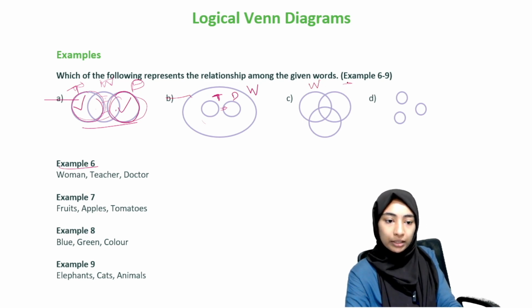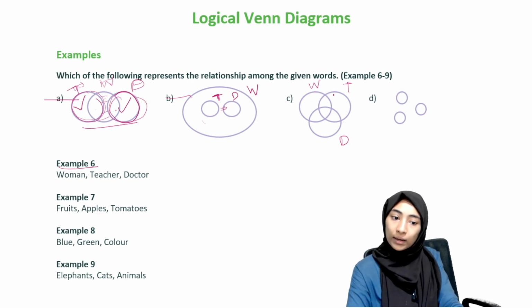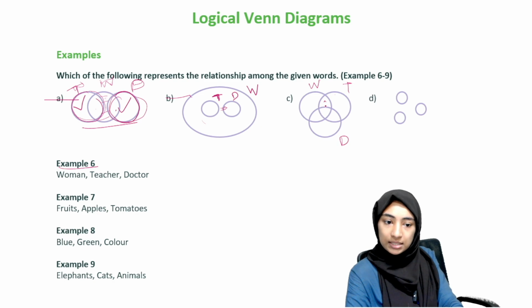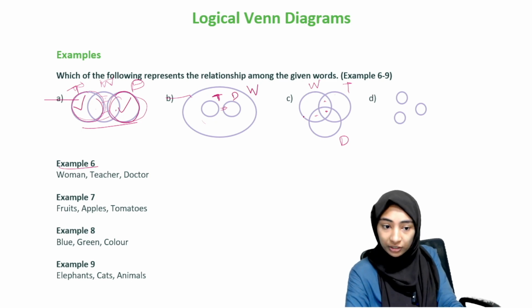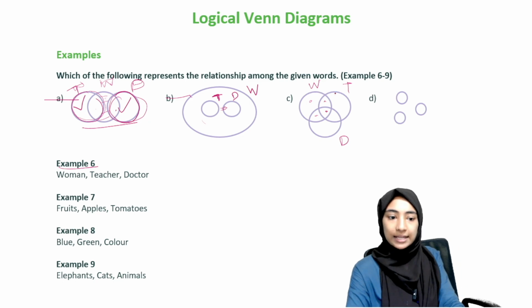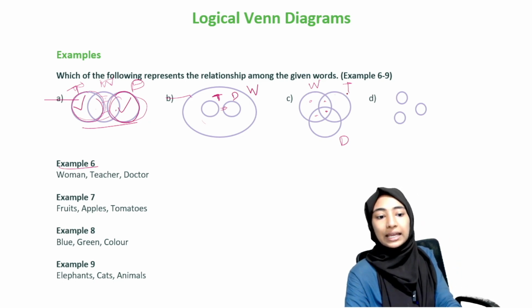If you were to put woman here, teacher here, doctor here, we're saying that there can be some women who are teachers, that is this. There can be some women who are doctors, that is this. There can be some women who are both, that is this. And then there can be some women who are neither teachers nor doctors, that is this. Makes sense, right?